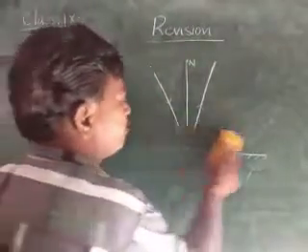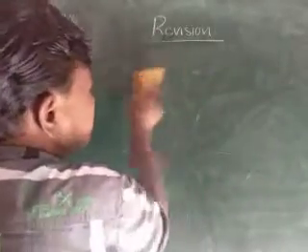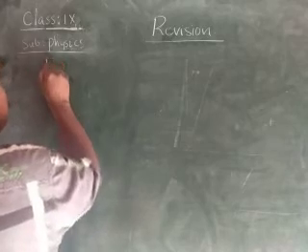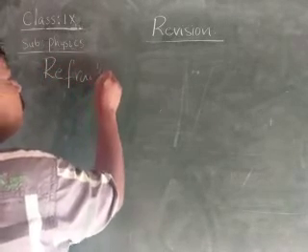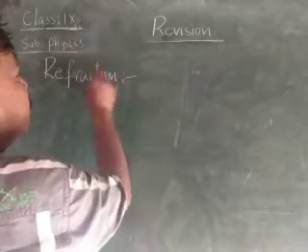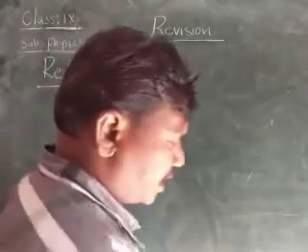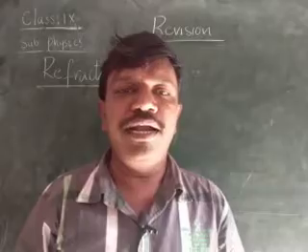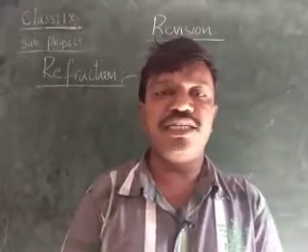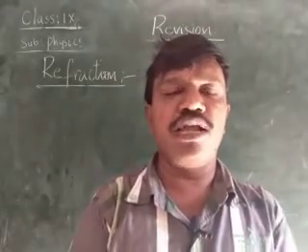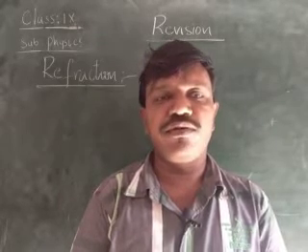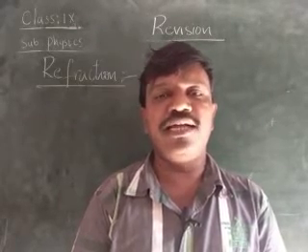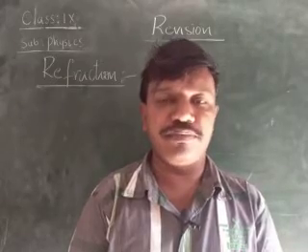Next, coming to the refraction, children. Refraction is the bending of the light ray when it is moving from one medium to another medium. The bending of a light ray when light travels from one medium to another medium is called refraction. Okay, children, the light bends when traveling from one medium to another medium.